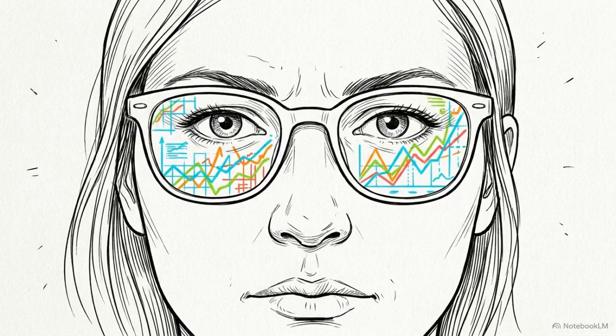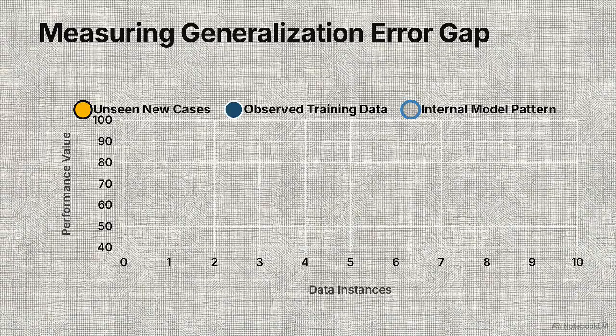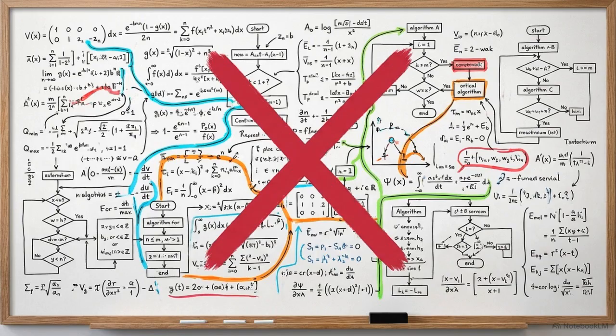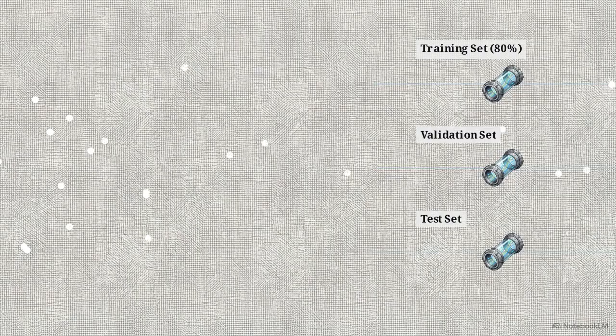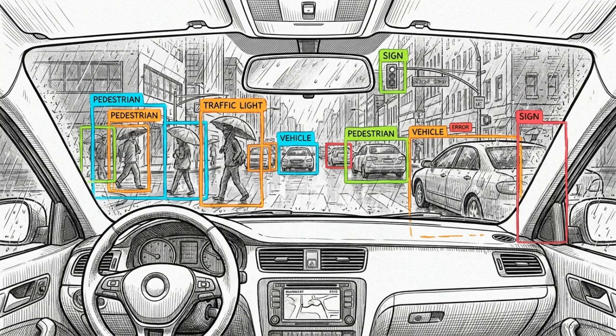Because of this, developers evaluate models using a specific metric, the generalization error, also known as the out-of-sample error. Generalization error is the strict mathematical measure of how well a system performs on completely new cases it has never encountered before. To guarantee a low generalization error, we cannot simply write more complex algorithms. We must reorganize the architecture of how we feed data into the machine in the first place. A model's performance on its training data is misleading. The sole proof of its intelligence is its survival in the unpredictable real world.